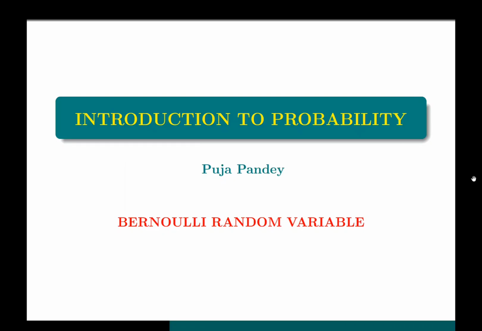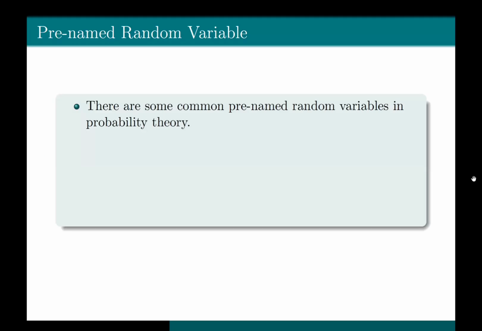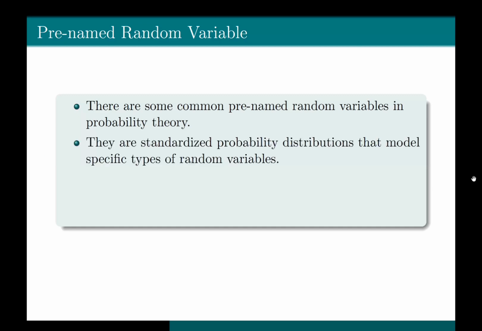Hi everybody. In this video, I'm going to talk about Bernoulli random variable. There are some common pre-named random variables in probability theory, and these are fundamental in probability theory and statistics. They are standardized probability distributions that model specific types of random variable. They serve as building blocks for more complex models and help describe many real-world phenomena.